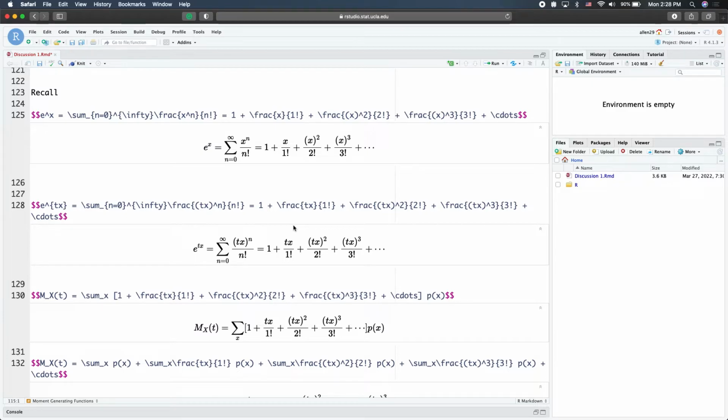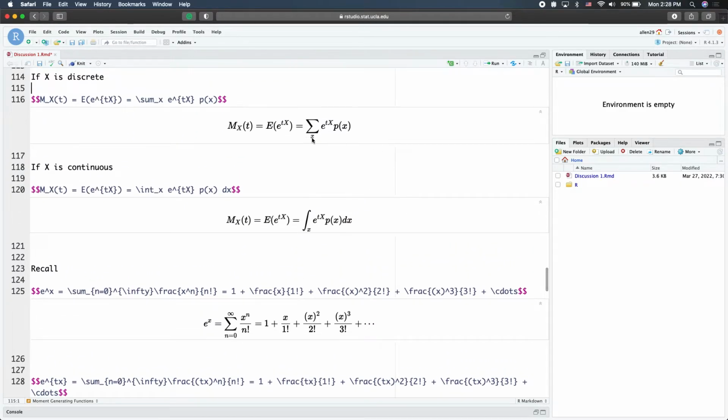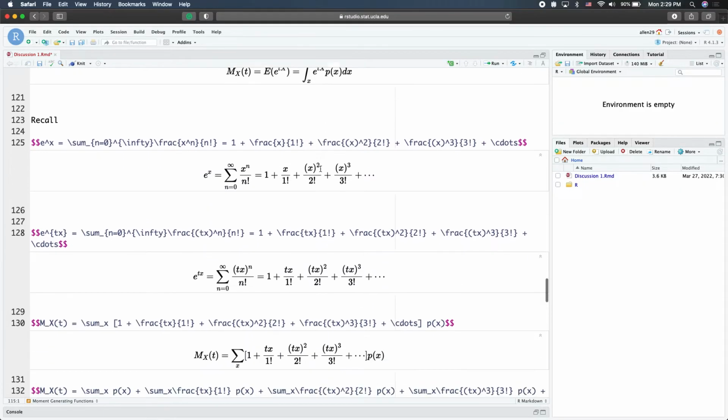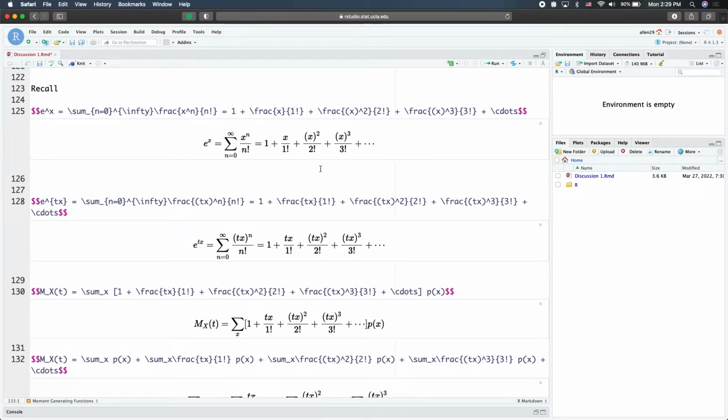First, because we have this exponential of tx term here, we are going to use the Taylor expansion to rewrite it. The exponential of x can be expressed as a sum with index n from 0 to infinity of x raised to the power of n over n factorial, and here I write all the terms explicitly.